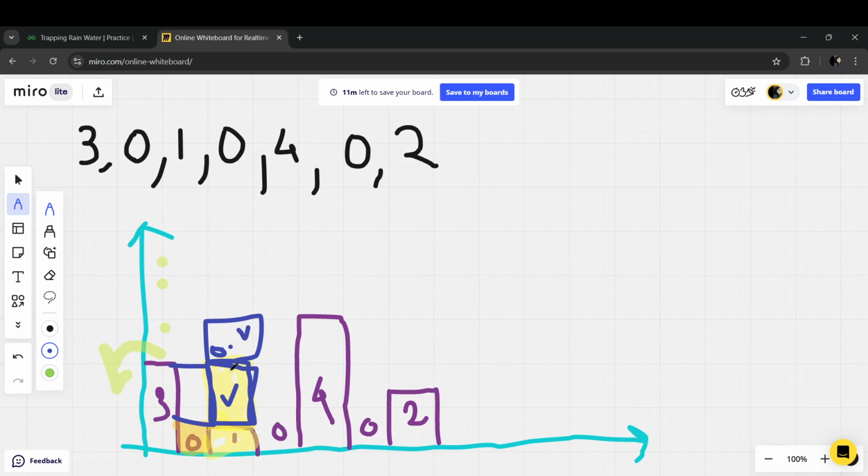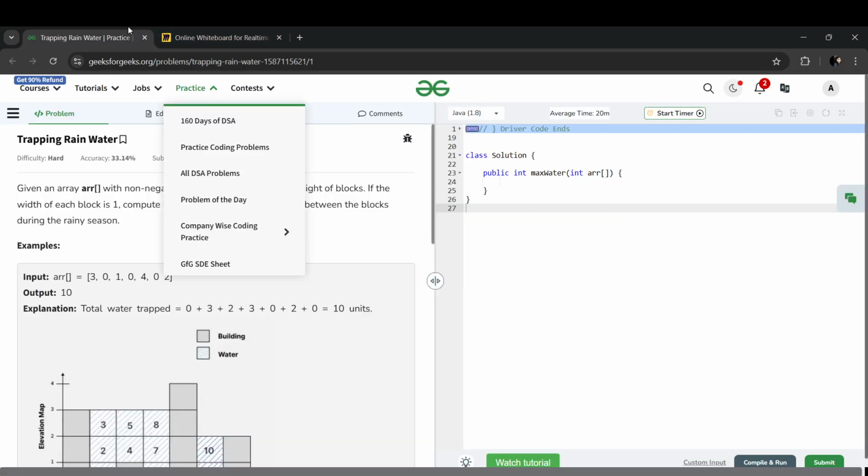Coming to the zero part, I will be seeing which building is the minimum for me. So 3 is minimum for me, so directly 3, and then my rainwater will be trapped here. In this case it's 4 and in this case it's 4. Now in this case it's 0, again it will be the same, and here again it will overflow.